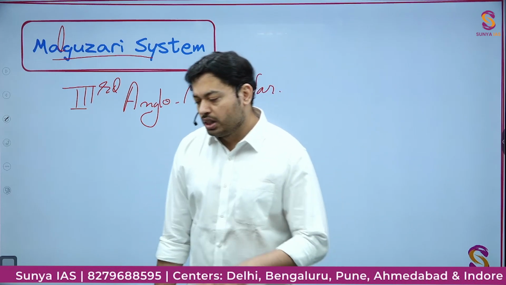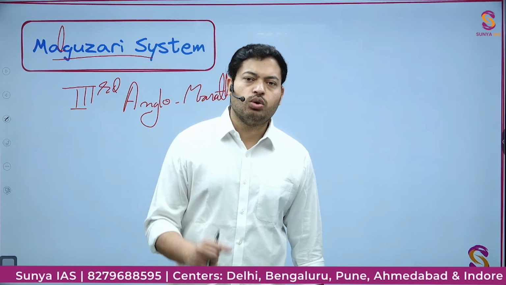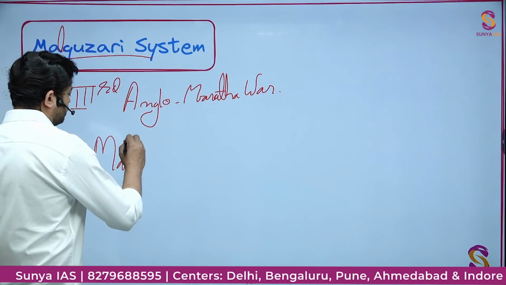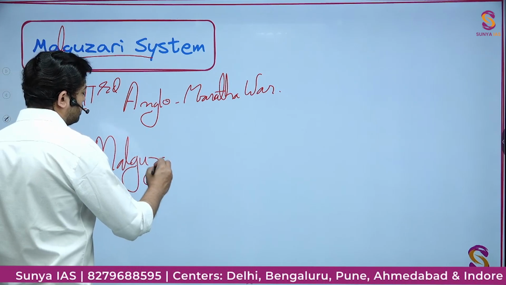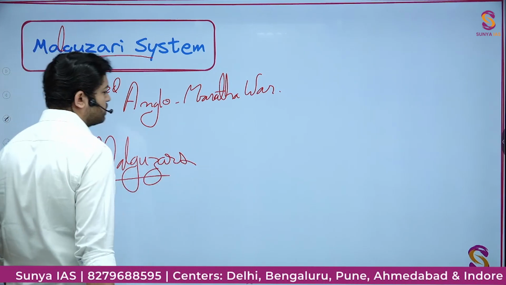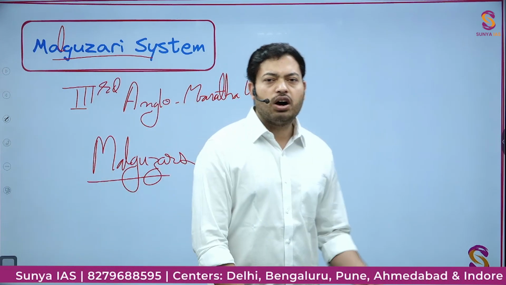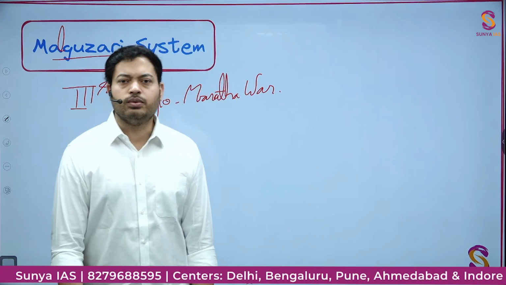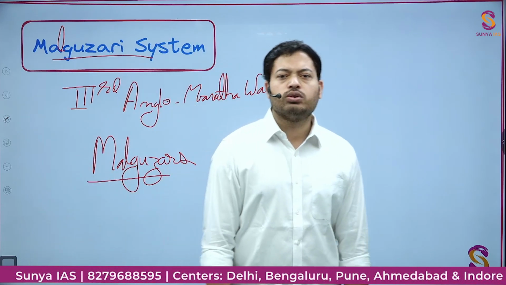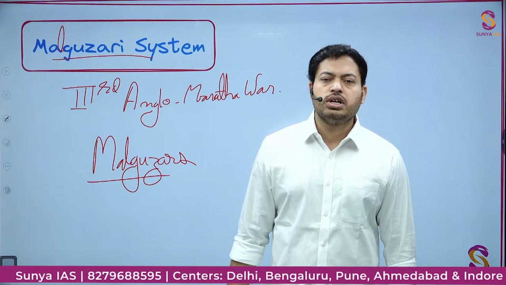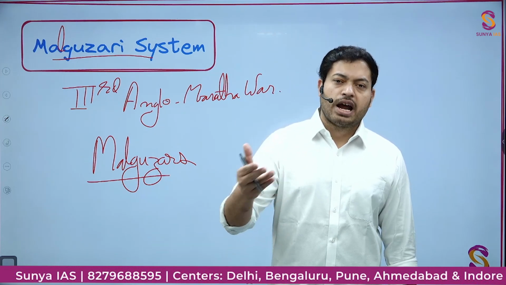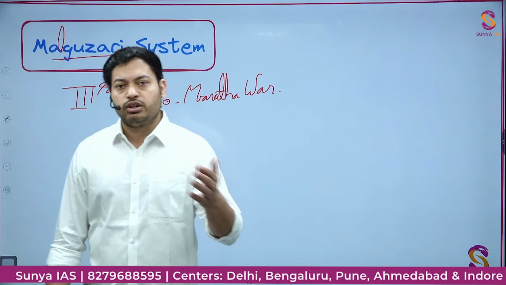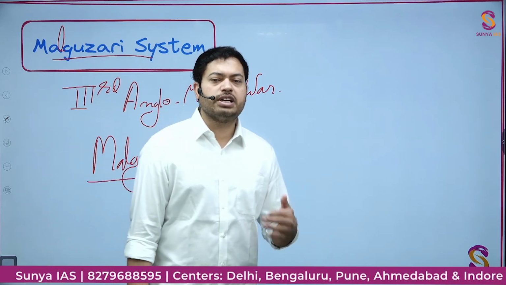all these areas were the places where the local officers, called officials of the Maratha Empire, were called Malguzars. And Malguzars after 1805 itself started facing difficulty, because now the Marathas were not the supreme power, so it was getting difficult for the Malguzars to get the revenue. And after 1818, officially also they were removed from the position of revenue collectors. So now they were actually facing the same problem. That is, they had historically a job that they don't have anymore, and so they are going to retaliate.